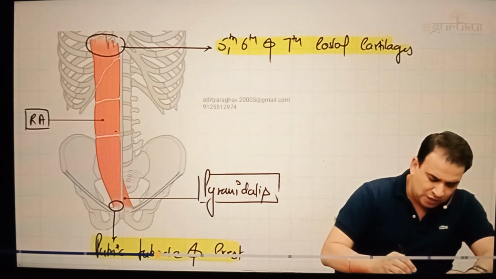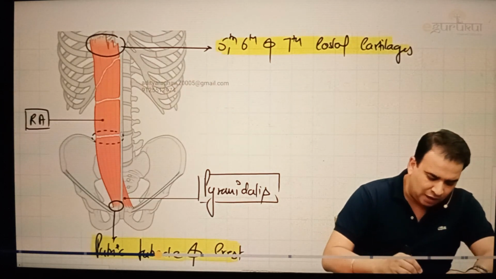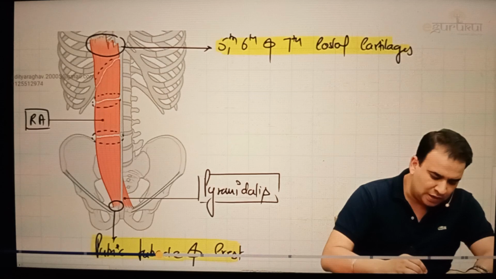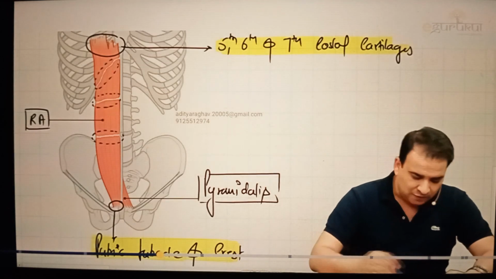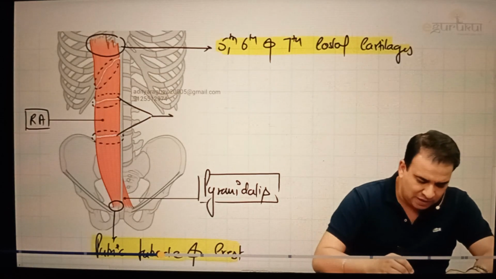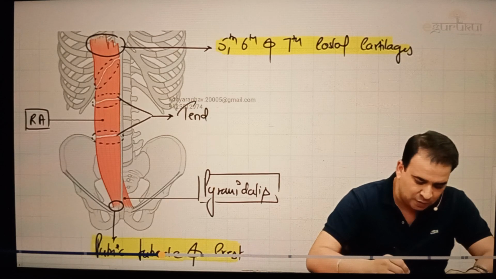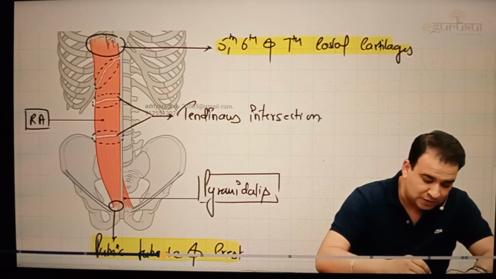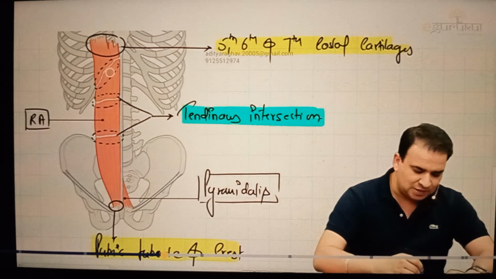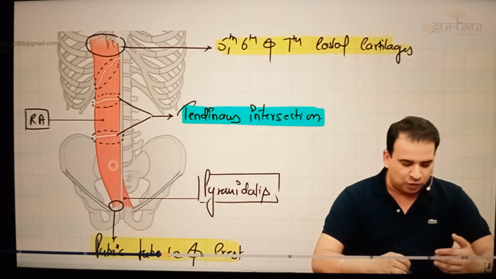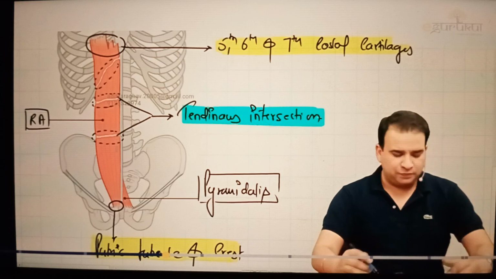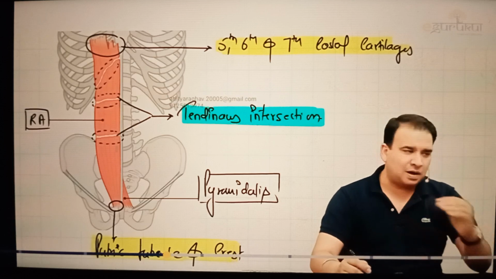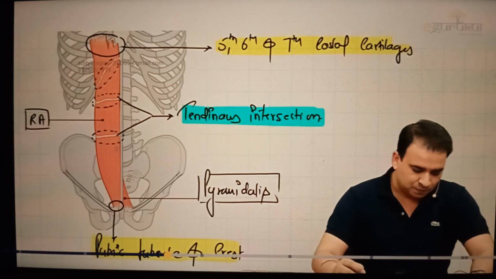The one important and unique thing about the rectus abdominis muscle is that instead of having a continuous band which will reach all the way to these costal cartilages, we have these intermediate tendons. These are the tendinous intersections which are present in between. Usually there are 3, you can see these are 3 tendinous intersections. Well, we can have a 4th one also, which may or may not be complete. It is partly formed or it may be absent completely as well.